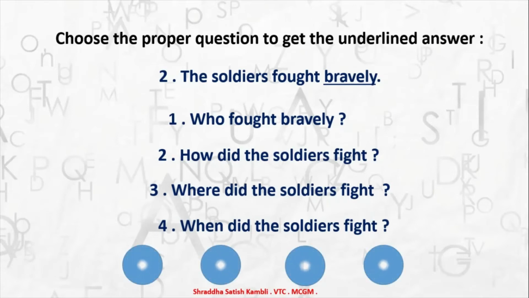Yes, then you will select the second one as your option. When we say manner, automatically the word is how. So how did the soldiers fight? The soldiers fought bravely. Now suppose the soldiers was underlined, then we would have selected the first one. Who fought bravely? The soldiers fought bravely. Okay, so I hope you got an idea of how these questions are framed.